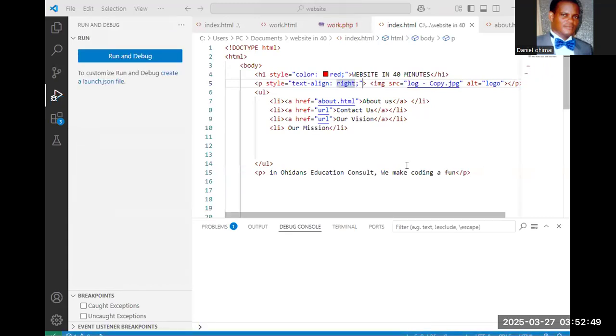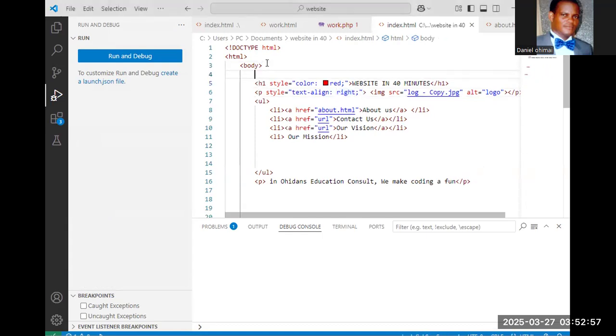Now with that one, inside the project, that's the last one. I want to just specify style. So I will say body.